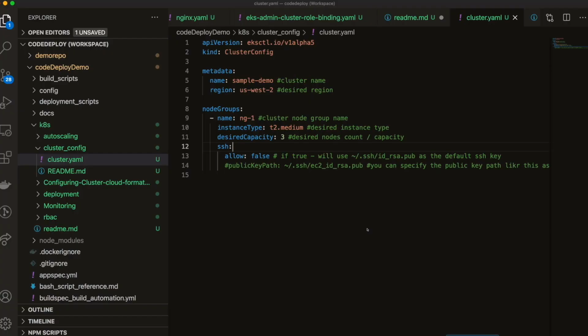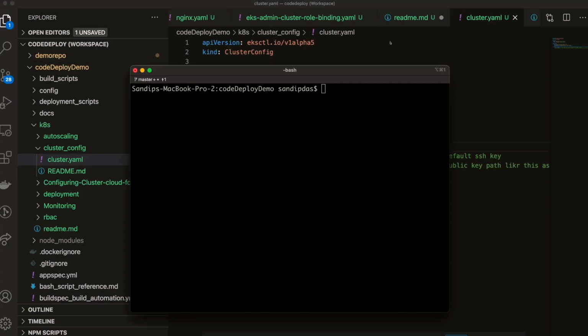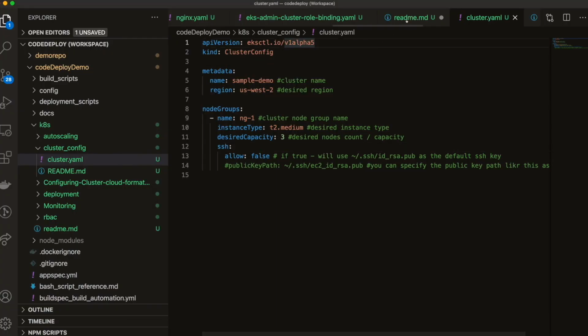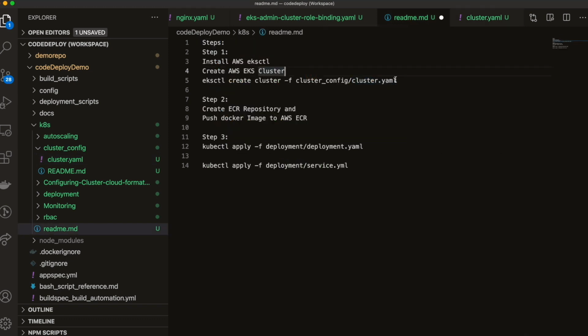Now let's go and create the cluster. So again, let's go to the readme and write.